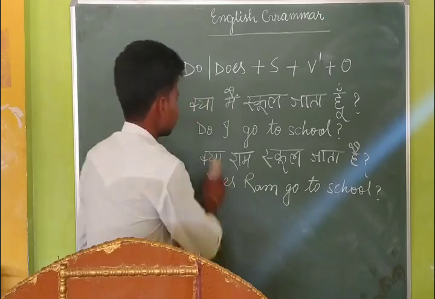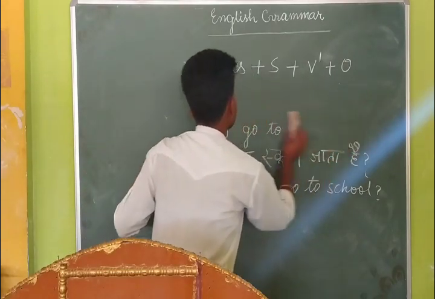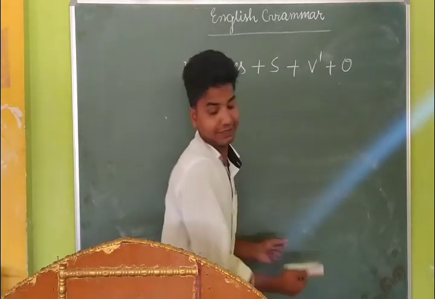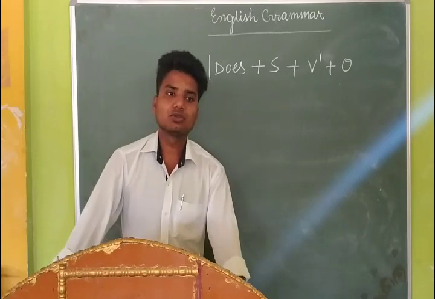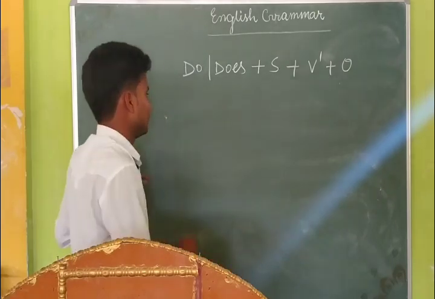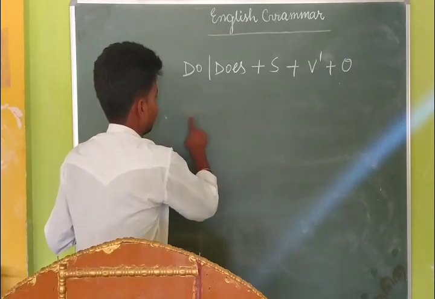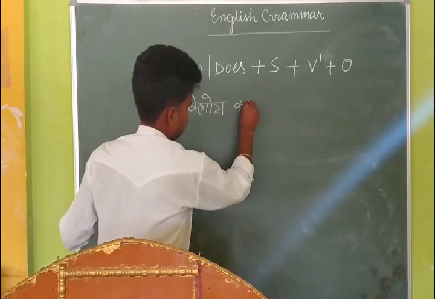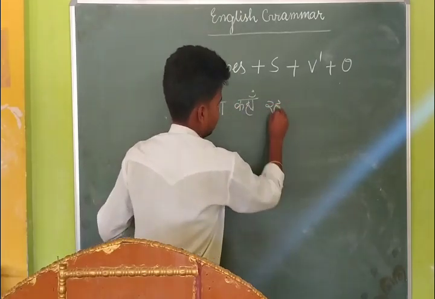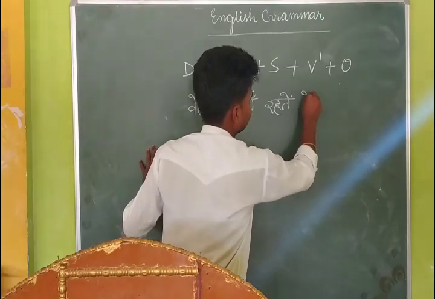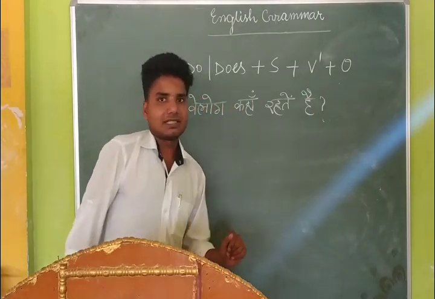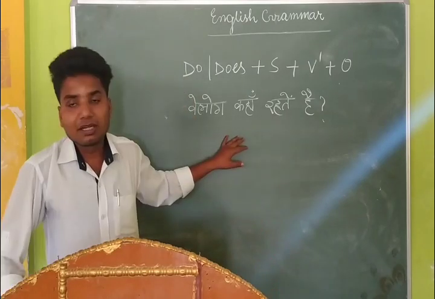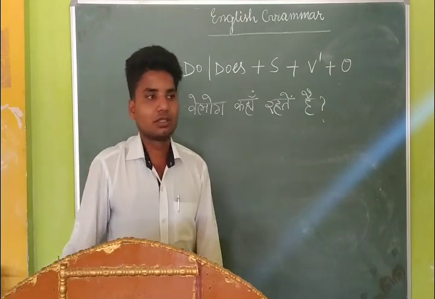But students, there are some sentences in which interrogative words are there. So in such cases, you need to put the interrogative word first. For example, वे लोग कहाँ रहते हैं? In this sentence, actually this is an interrogative sentence of present simple tense, but this is the reasonable interrogative because there is a reason. वे लोग कहाँ रहते हैं?